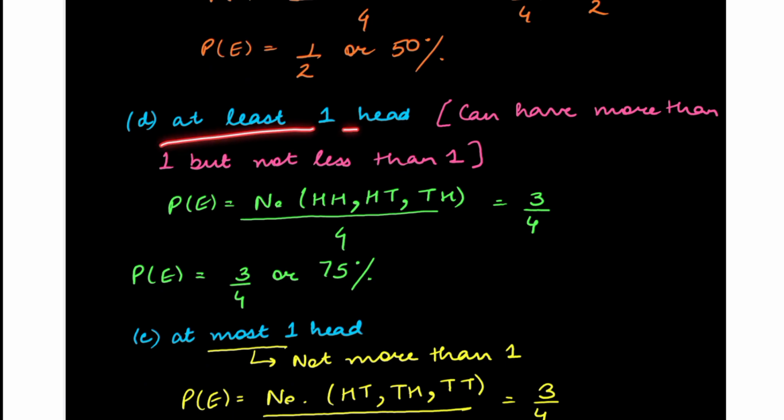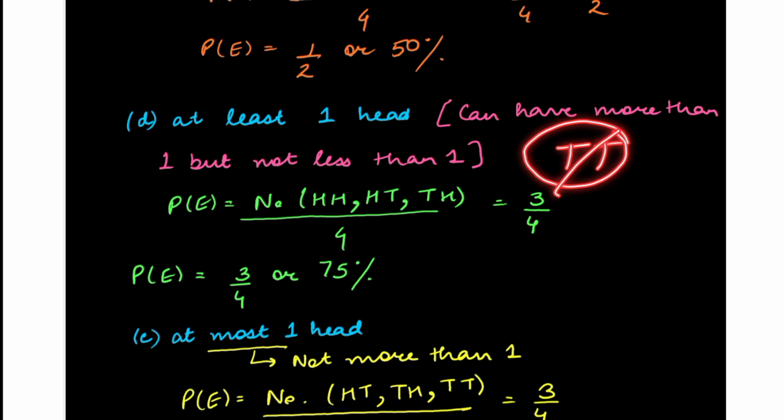At least one head. It can have more than one head, but not less than one head. So there are 3 cases where there is at least one head. When we get a double head, single head on the first coin and single head on the second coin. The fourth outcome is TT. There are 0 heads, so this cannot be a favorable outcome. So the total number of favorable outcomes 3 divided by 4, that is 75%.